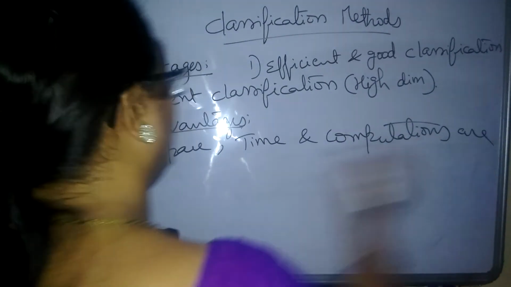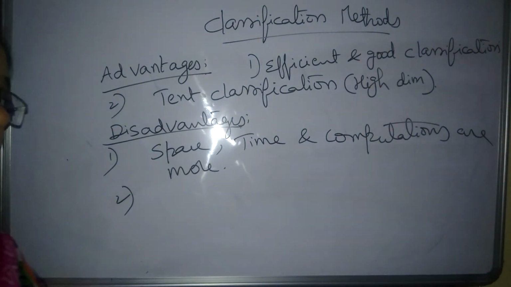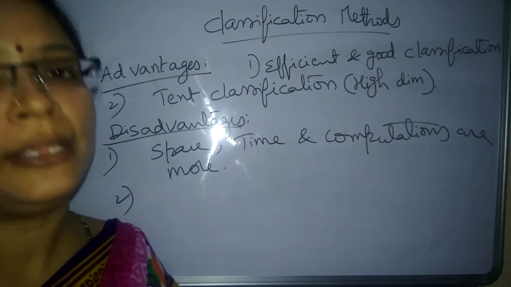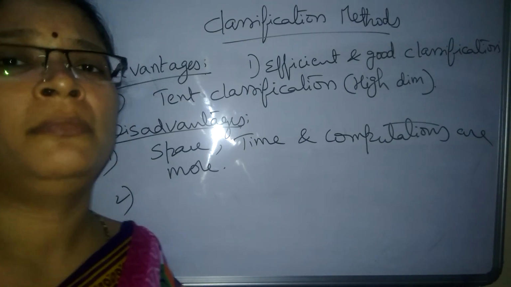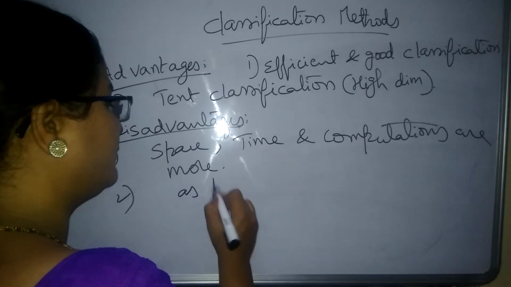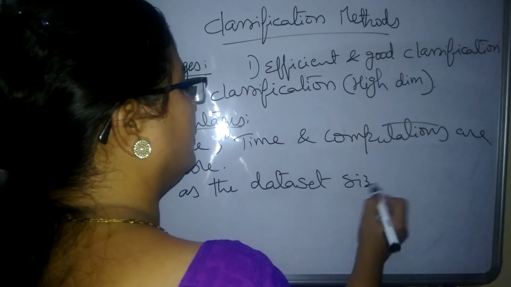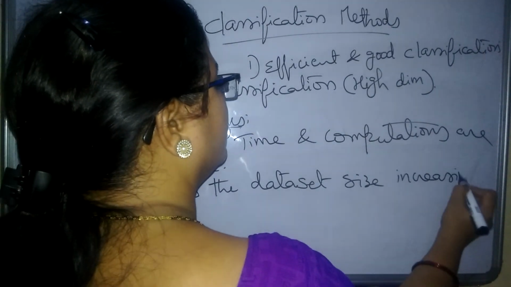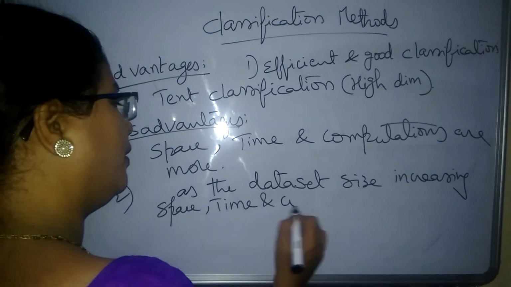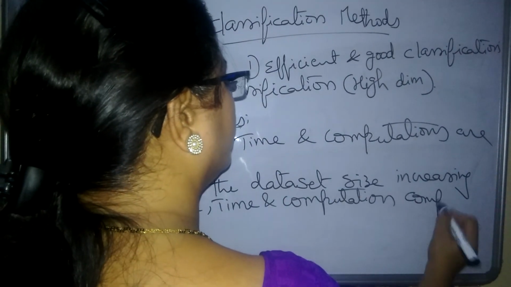Next, as the data set becomes larger, obviously the space, time and computational complexities are also increasing. Hence, the complexity of this algorithm is increasing. So as the data set size increases, space, time and computation complexities are increasing.